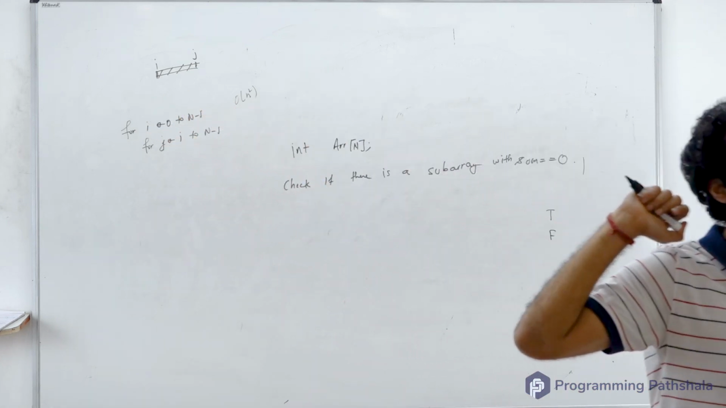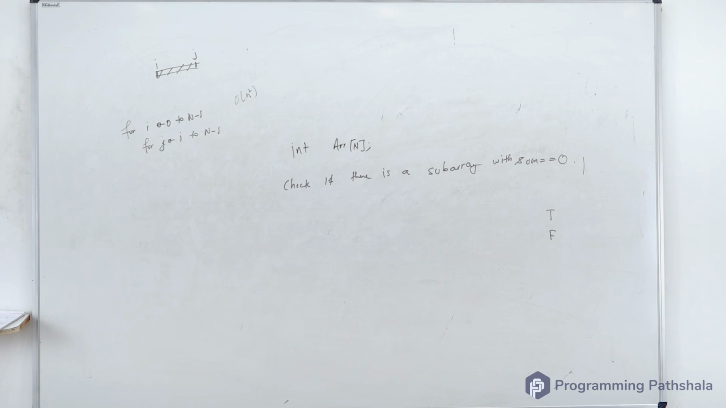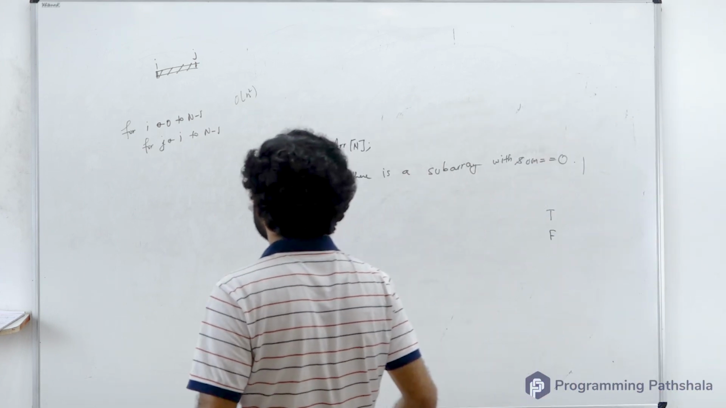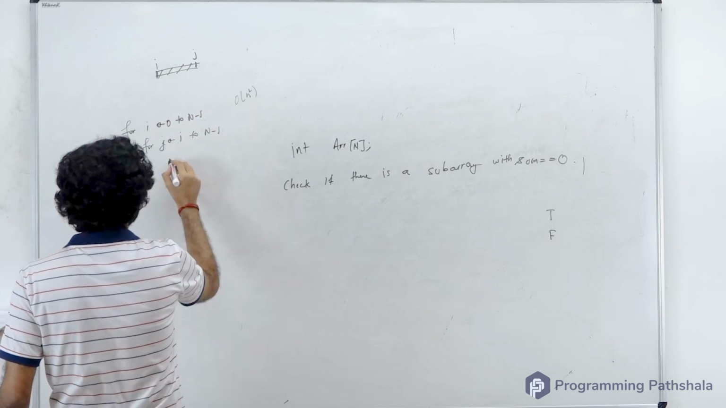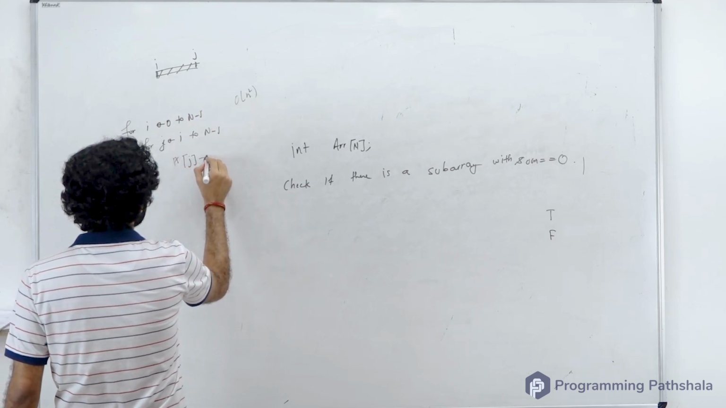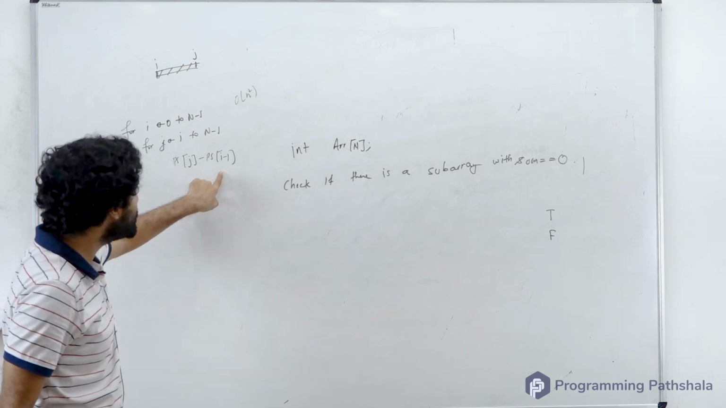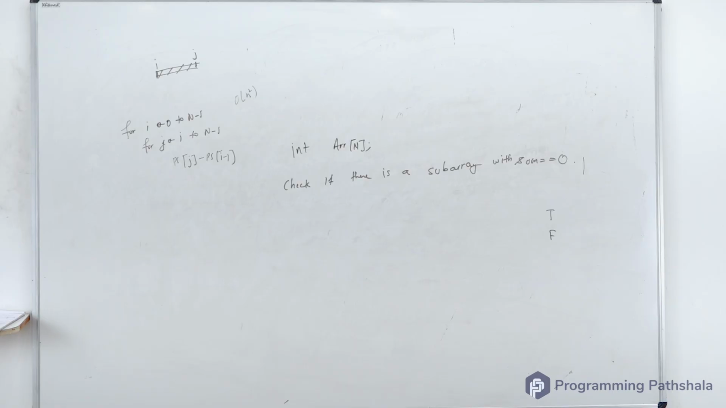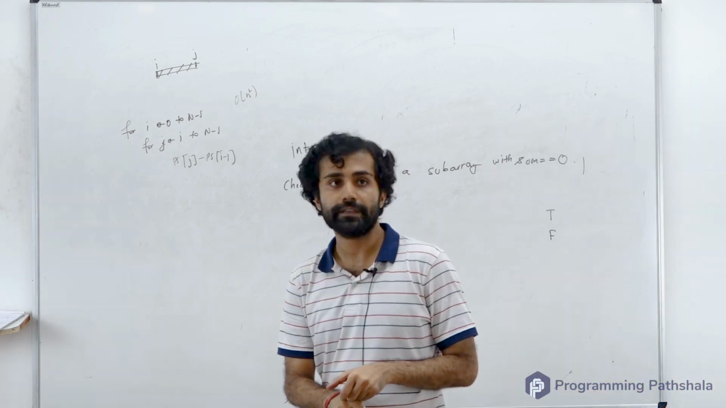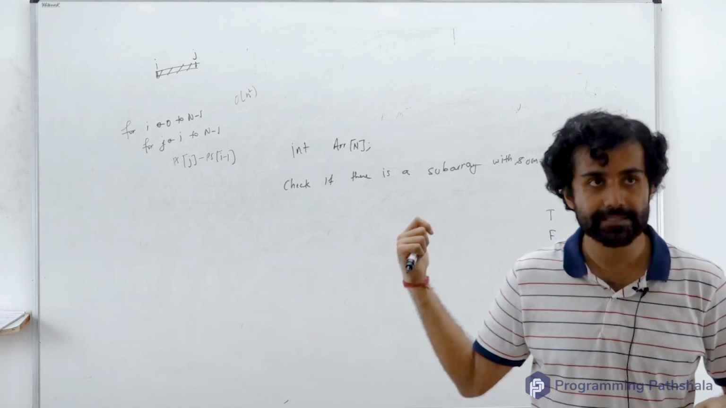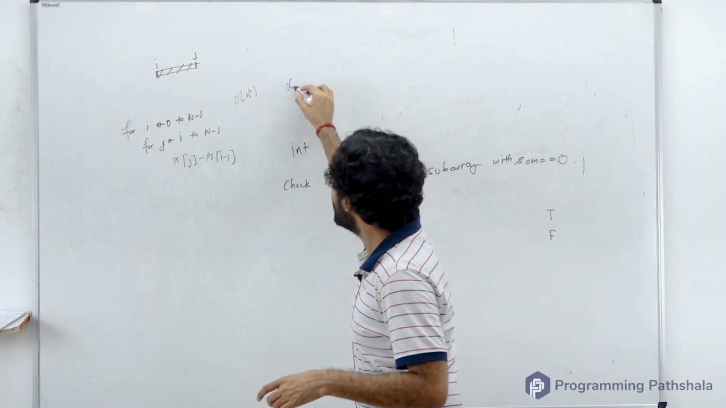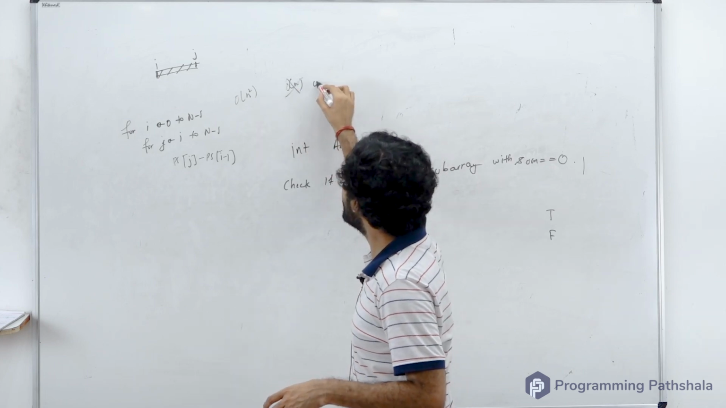Any ideas? Can I use some pre-processing and get my job done? Yes, because if I have prefix sums with me, then the sum from i to j will be ps[j] minus ps[i minus 1]. And if this sum is equal to 0, then I can return true. But in this approach you are using some extra space, and the space complexity is order n. Can I cut it down to order 1?